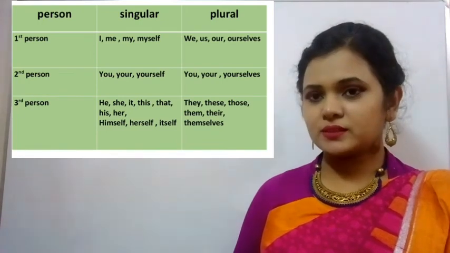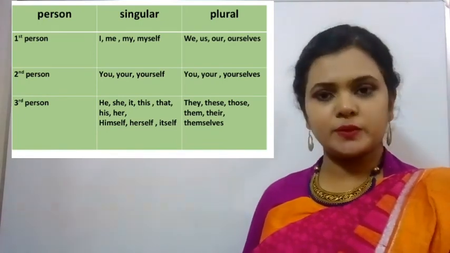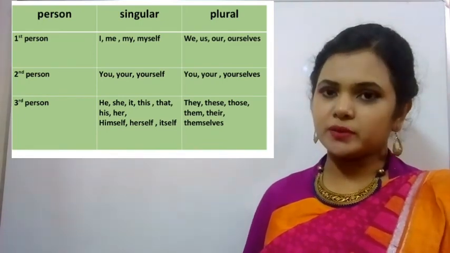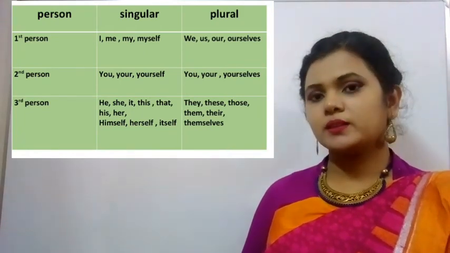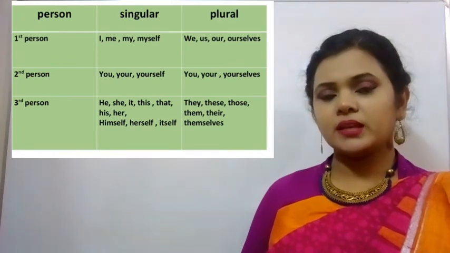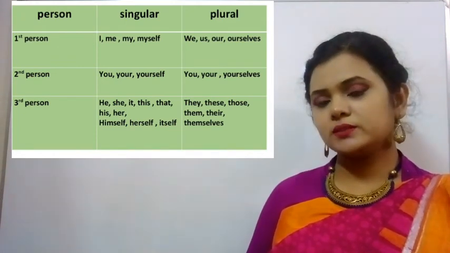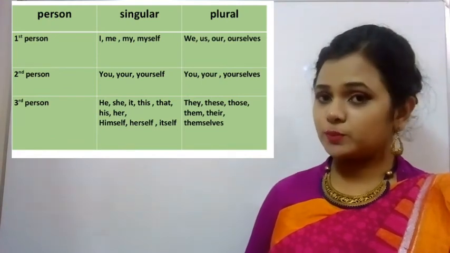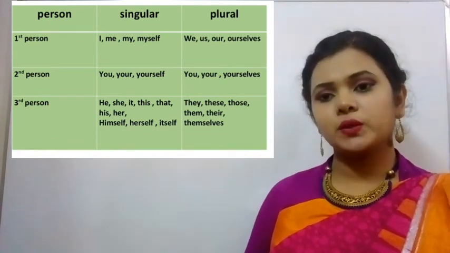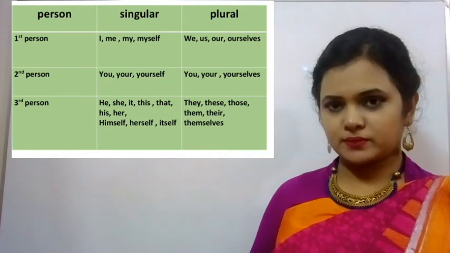My dear students, this given chart is going to help you a lot to use pronouns properly, because according to singular and plural nouns, the pronouns vary. If the subject is first person and singular, the pronouns are I, me, myself. And if it is plural, the pronouns are we, us, our, ourselves.